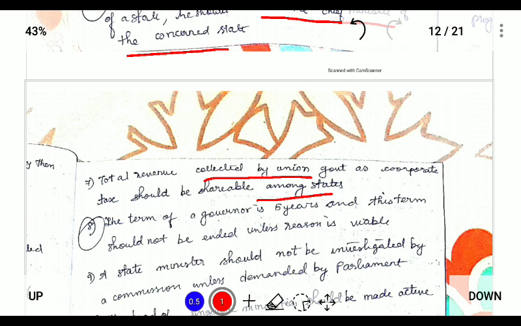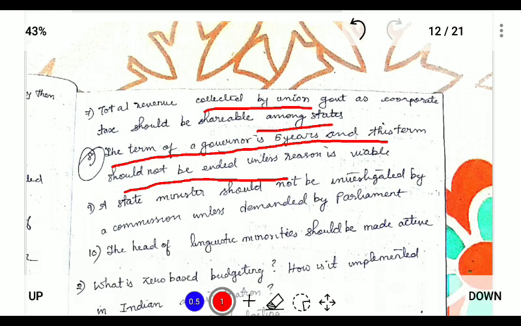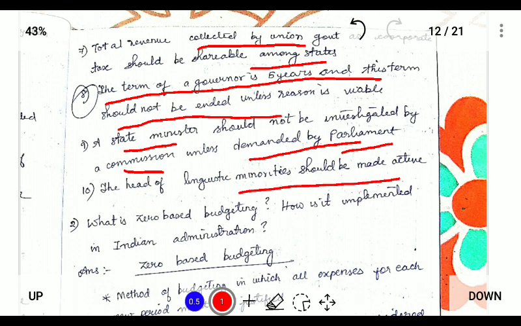And the term of the governor is 5 years, and this should not be ended unless the reason is very viable. And a state minister should not be investigated by a commission unless demanded by the parliament. So if a minister is accused of some crimes, he should not be investigated by a commission unless the parliament approves it. And the head of the linguistic minority should be made more active.